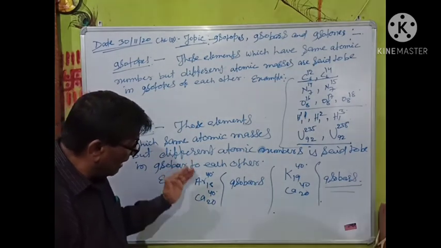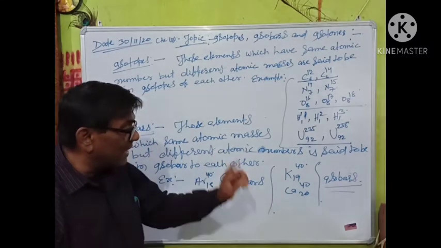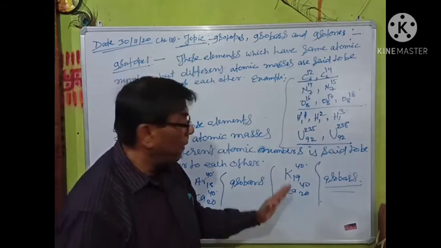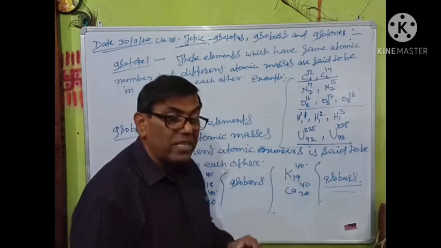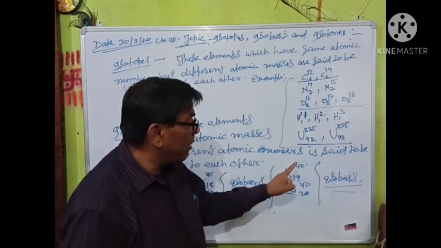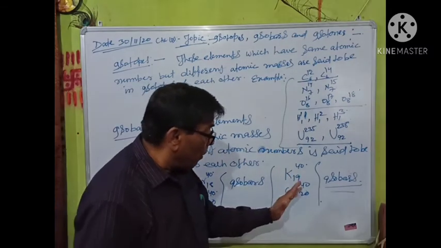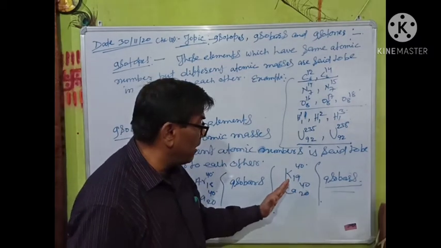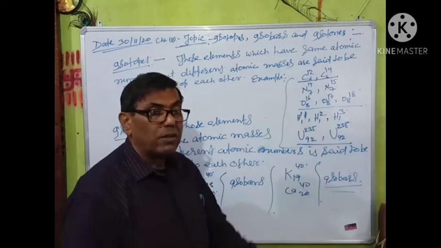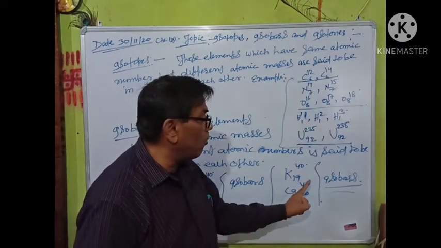So argon and calcium both have the same atomic masses but different atomic numbers, so they are known as isobars. The second example is potassium and calcium. Potassium's atomic number is 19 and calcium's is 20, but their masses are also the same. Potassium has proton number 19 and neutron number 40 minus 19, which is 21. Calcium has proton number 20 and neutron number 40 minus 20, which is 20. So 20 plus 20 is 40, and 19 plus 21 is 40. Potassium and calcium have the same atomic masses but different atomic numbers, so they are said to be isobars.